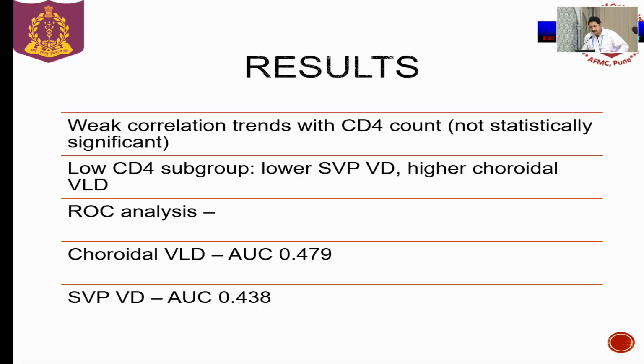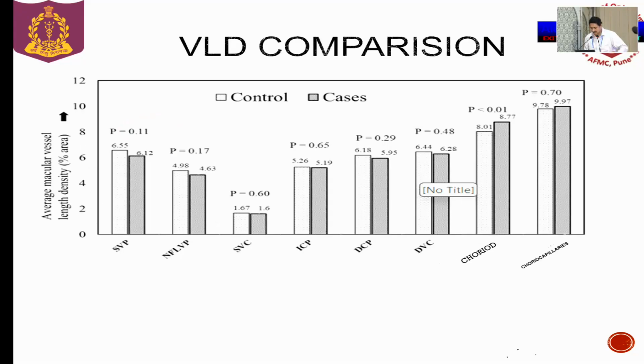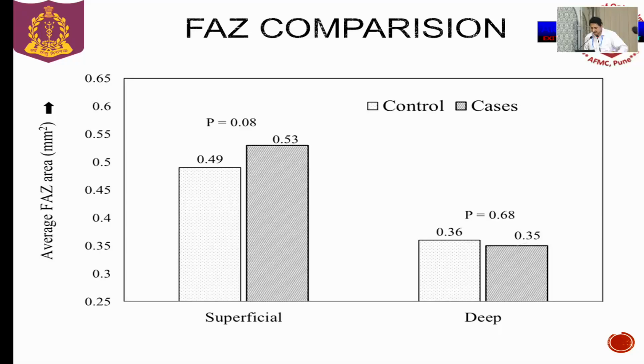Low CD4 subgroup had lower SVP-VD and higher choroidal VLD, and this graph shows the VD comparison. We can see the controls having more SVP VD, and then this graph again shows the VLD comparison. Here we can see cases having more VLD compared to controls, and this one is a non-significant finding, though in superficial vascular plexus we can see there is increased FAZ of cases.